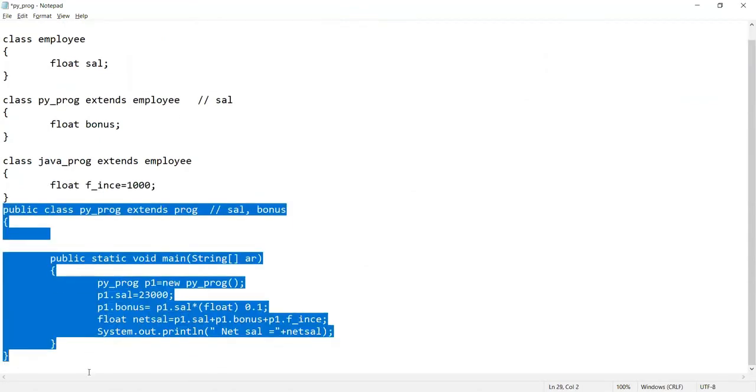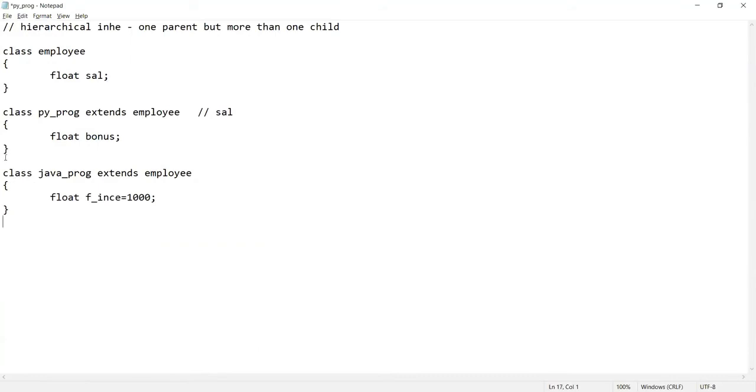So एक बार ही repeat करते हैं, ये सारा मैं हटा रही हूँ यहाँ से. अब आप पहले देख लीजिए यहाँ पर. So there is a class employee which is having a salary, right? And then there is a child class Python programmer. So obviously it is having a salary which is coming from the employee class and a bonus as a unique property. Then we have a Java programmer class. It is again a child class of employee, which means a single parent is having two children. One is a Python programmer, another is a Java programmer.